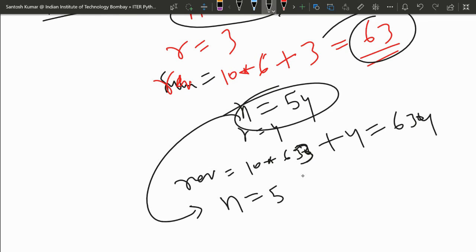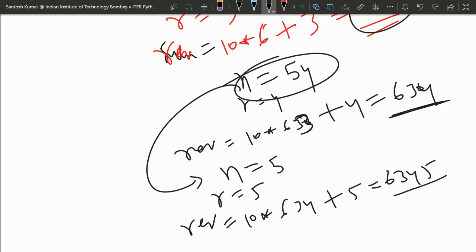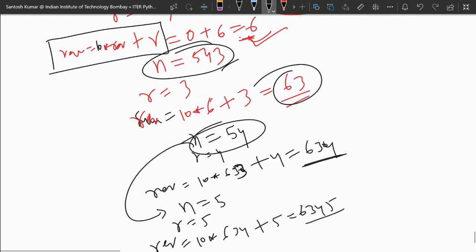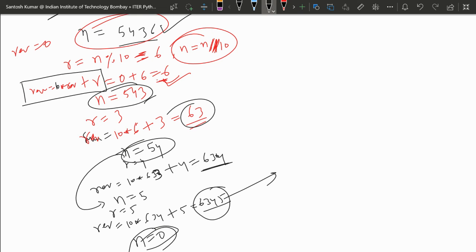Now the remainder will be 5 only, and the reverse will be 10 into 634 plus 5. So it is 6345. Is it the reverse of that? We started with 5436, and at the end we get this, and here n will be 0, so we'll come out of the loop.